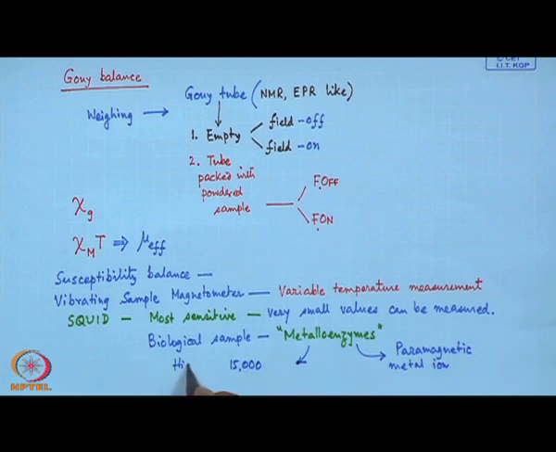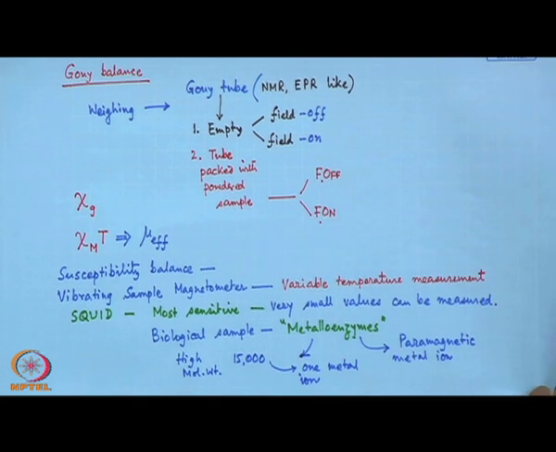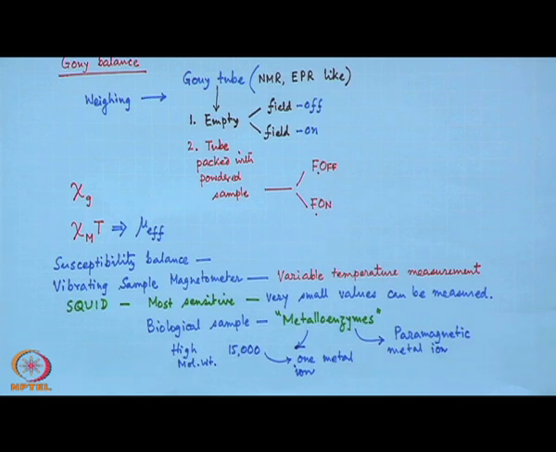So, they have a high molecular weight with, say, one metal ion which is paramagnetic. So, the presence of this one metal ion within this huge biological molecule is definitely a difficult task for measuring its susceptibility.